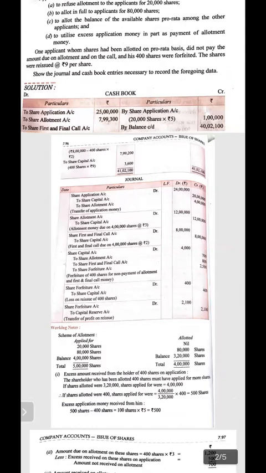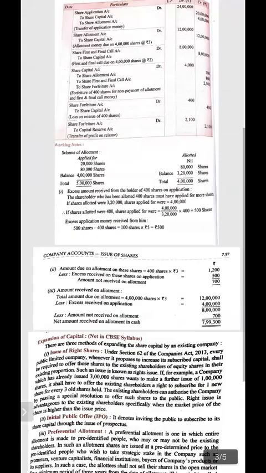But if the examiner is asking about the journal as well as cash book, then you have to pass all the entries related to due in journal and all the entries related to bank in cash book. So please keep these basic points in your mind while attempting the question.